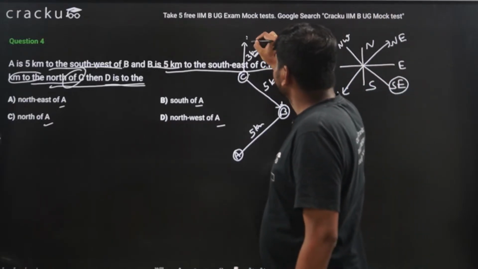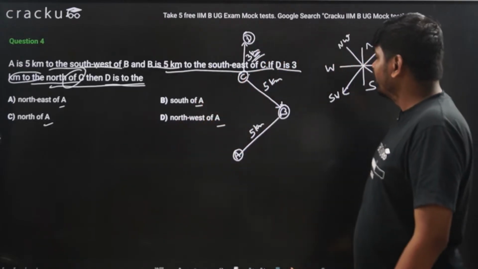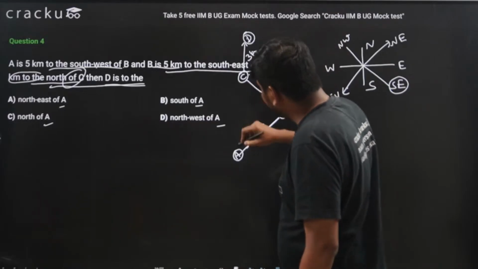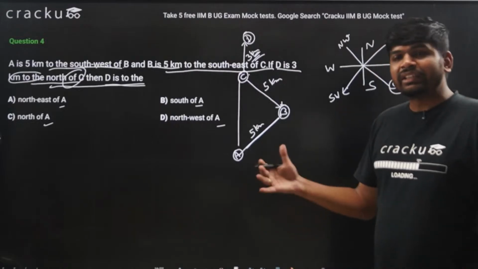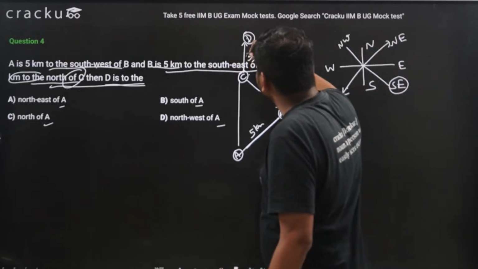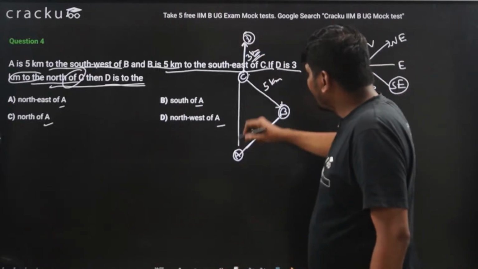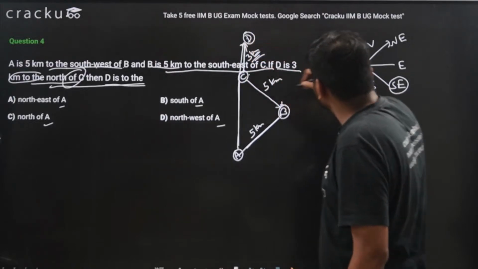So this is D. That is 3 kilometers north of C. Now if you look, this is 5, this is 5. Therefore A and C are in a straight line, and D is also in a straight line. So clearly A and D are in a straight line, and this direction is north.